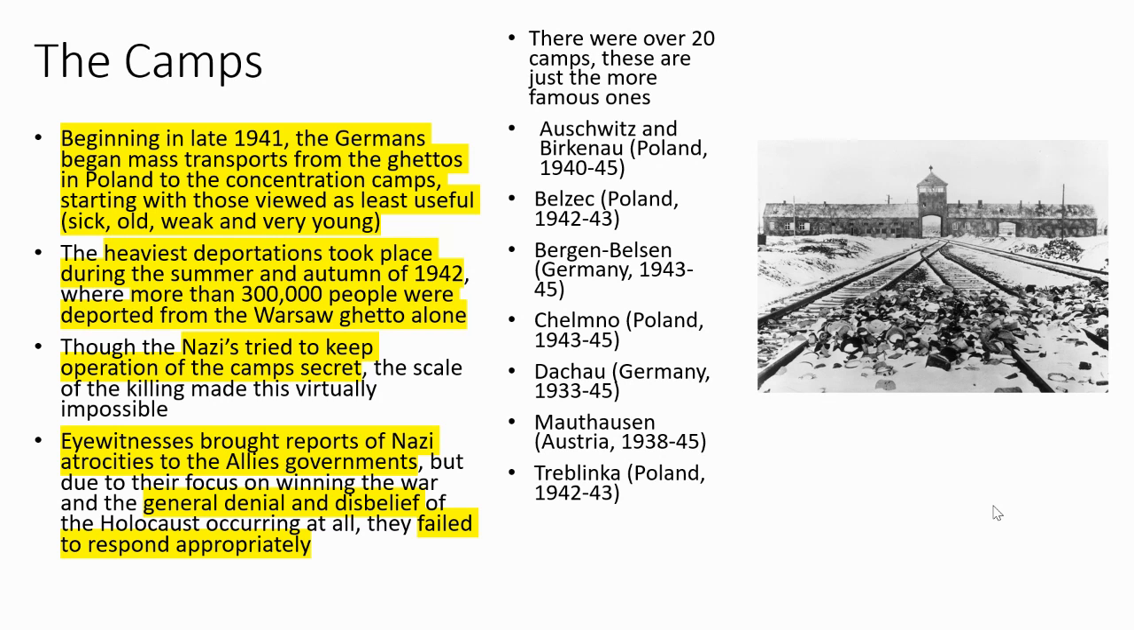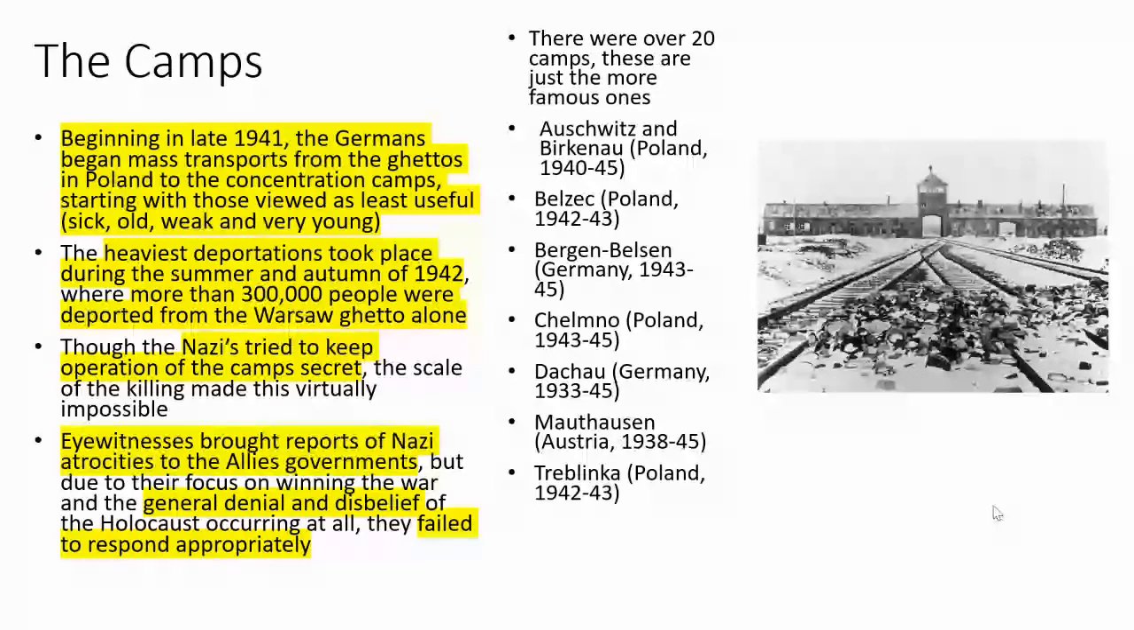So the camps. Beginning in late 1941, the Germans began mass transports from the ghettos in Poland to the concentration camps, starting with those viewed as least useful, so the sick, old, weak, and very young. The heaviest deportations took place during the summer and autumn of 1942, where more than 300,000 people were deported from the Warsaw Ghetto alone, so Warsaw's in Poland.